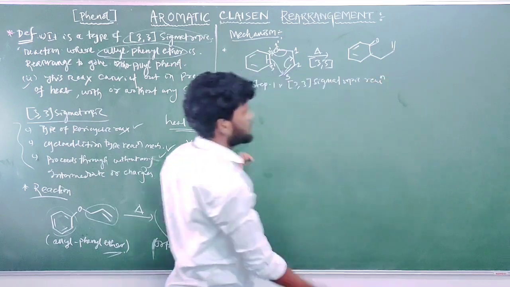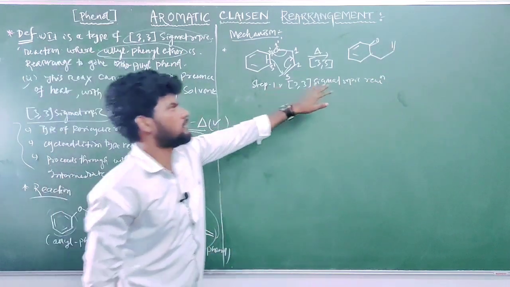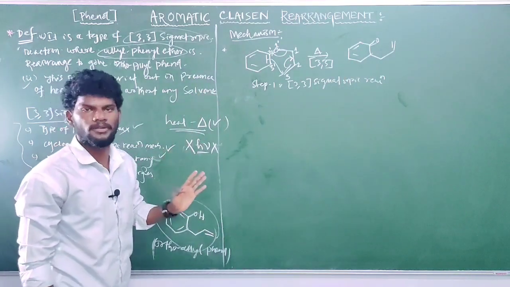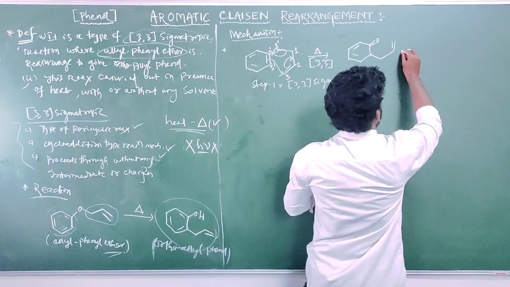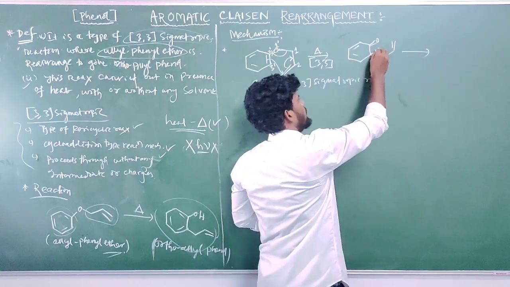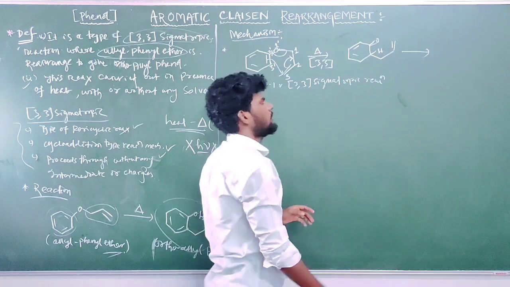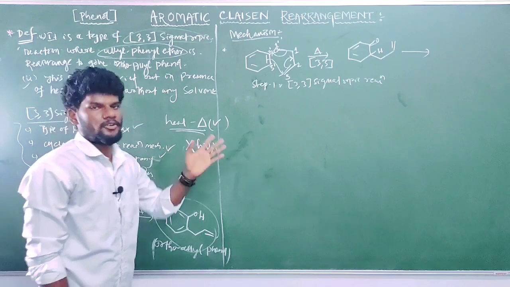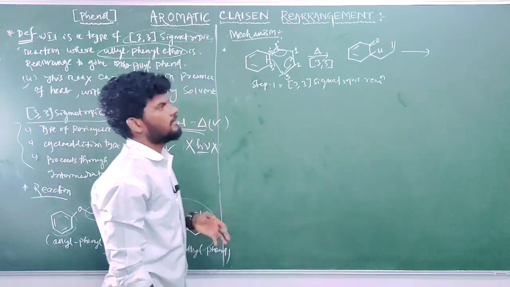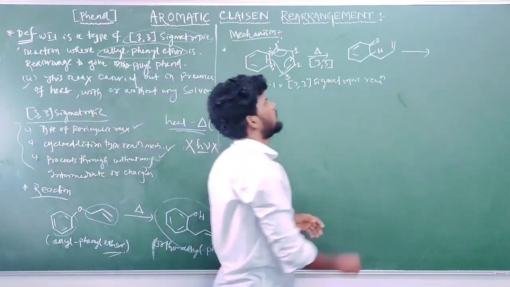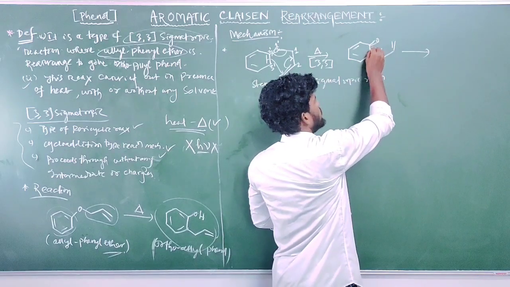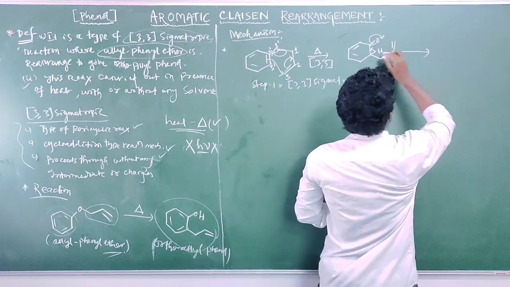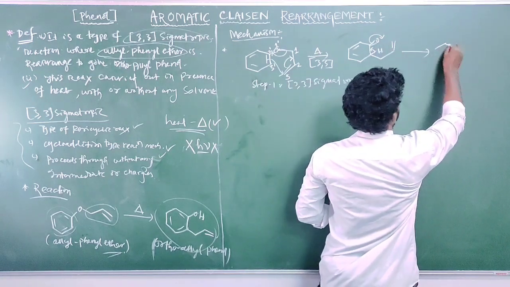In the next step, what will happen? Now the intermediate, or the structure which is formed here, is not stable because of loss of aromaticity. So what will happen in the next step? Here you can see one hydrogen is present, CH. This CH bond takes part in a tautomerization reaction to restore aromaticity. This bond moves over to the ring to form the aromatic structure, and this bond moves over to oxygen, O minus, and O minus takes the hydrogen. It is a tautomerization step.